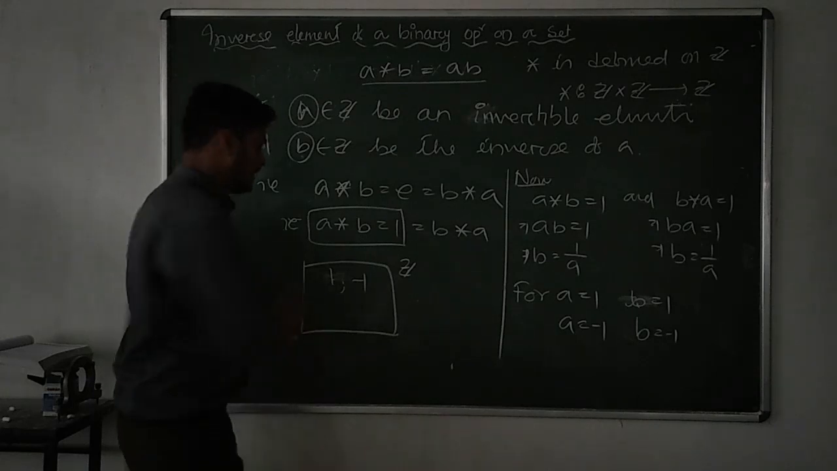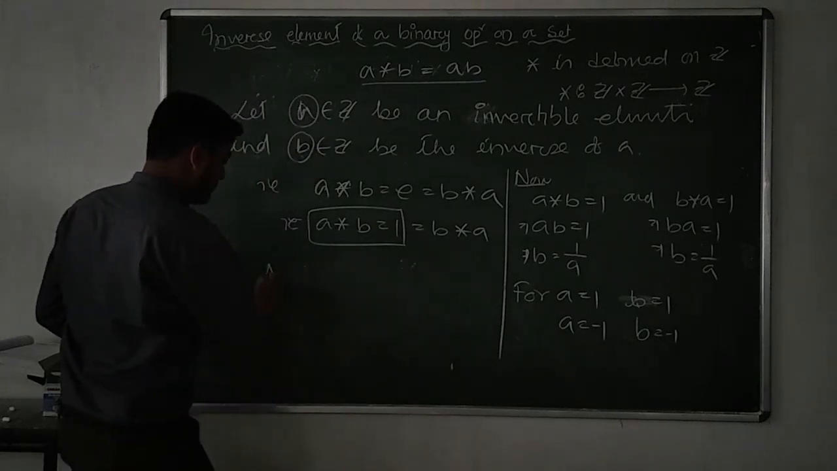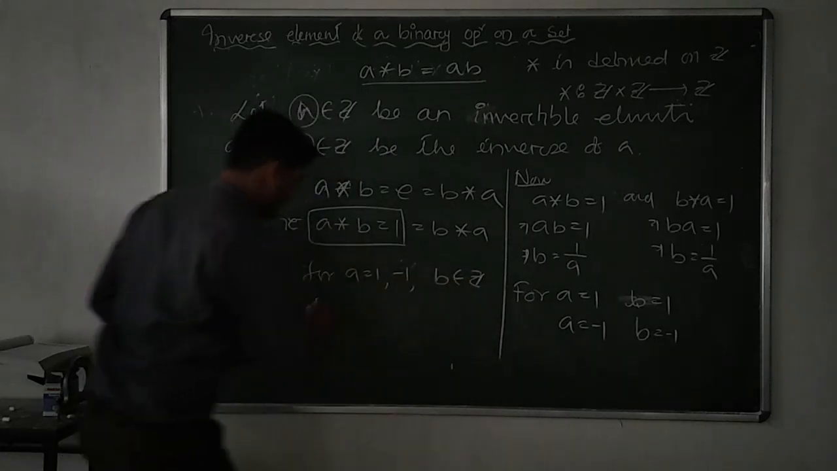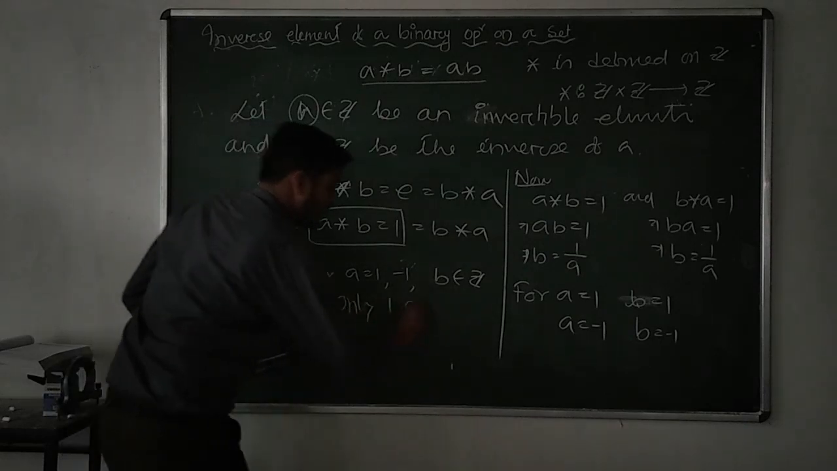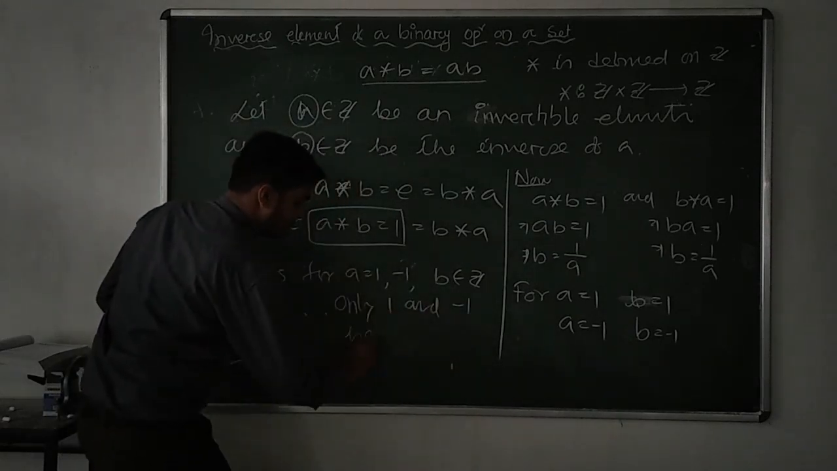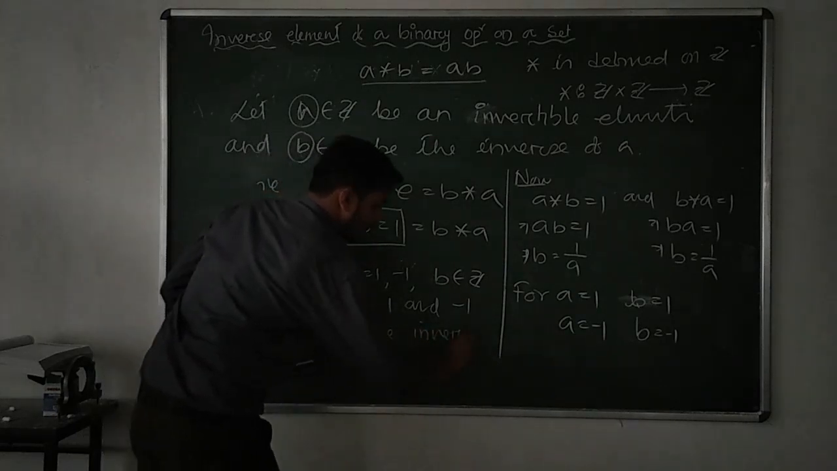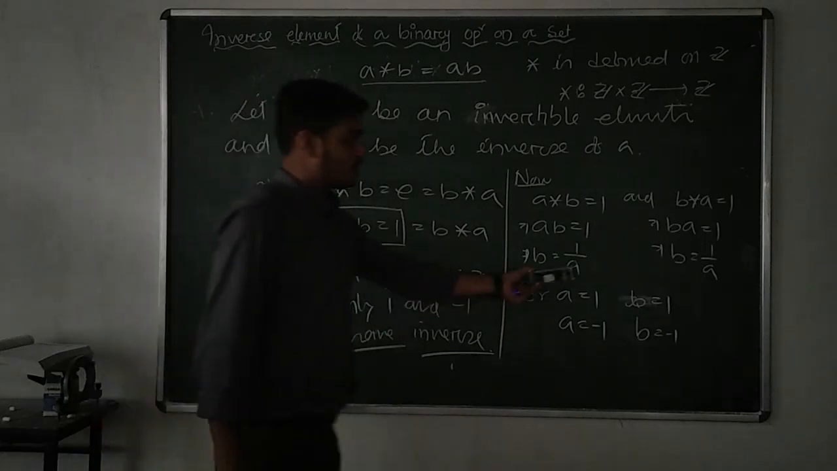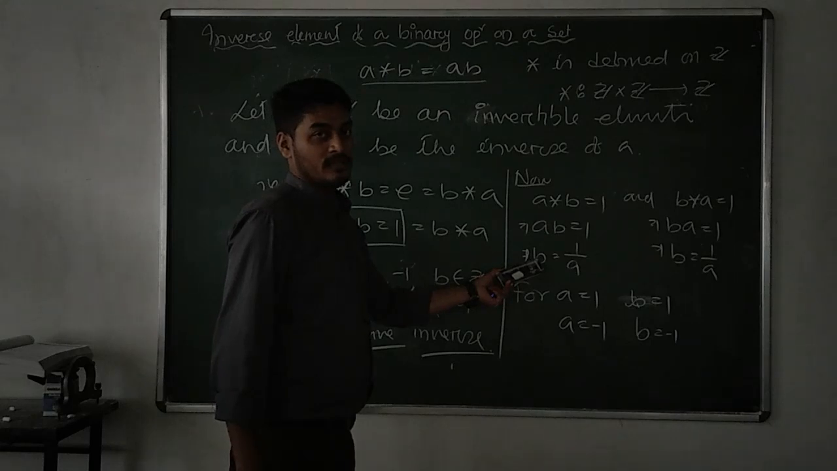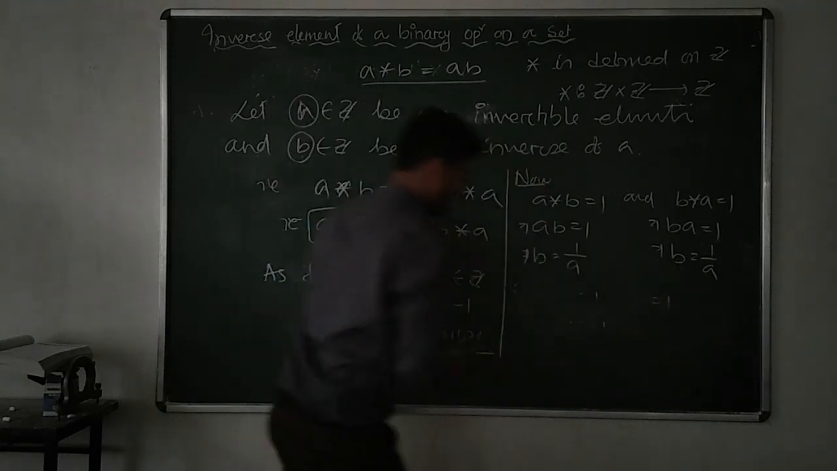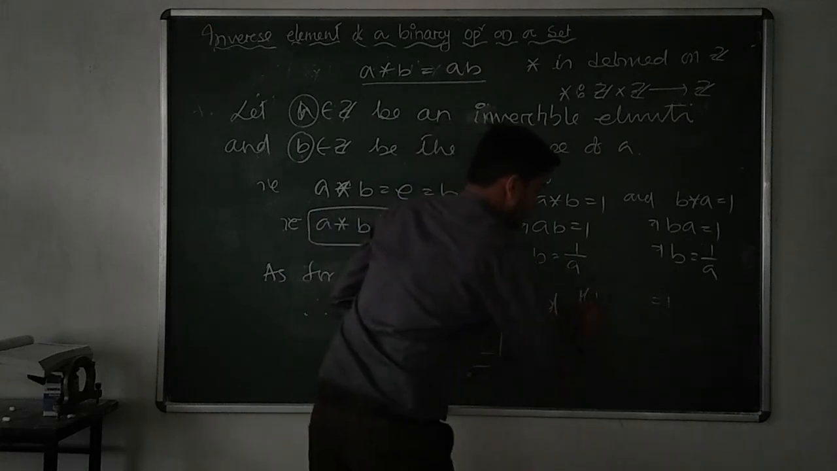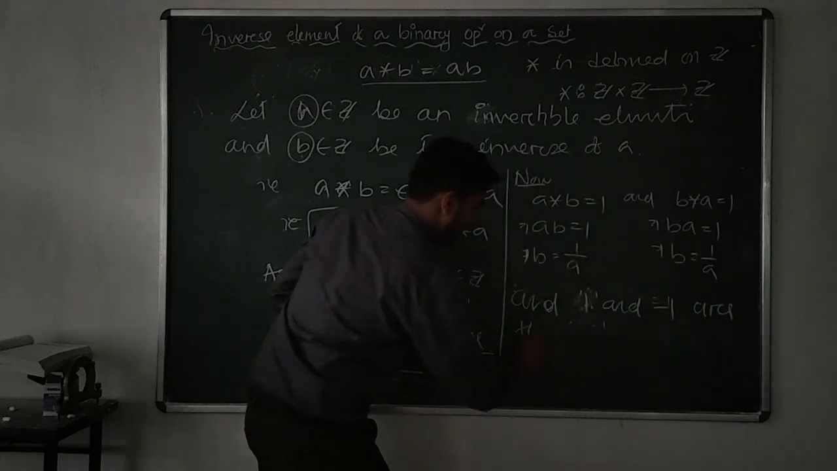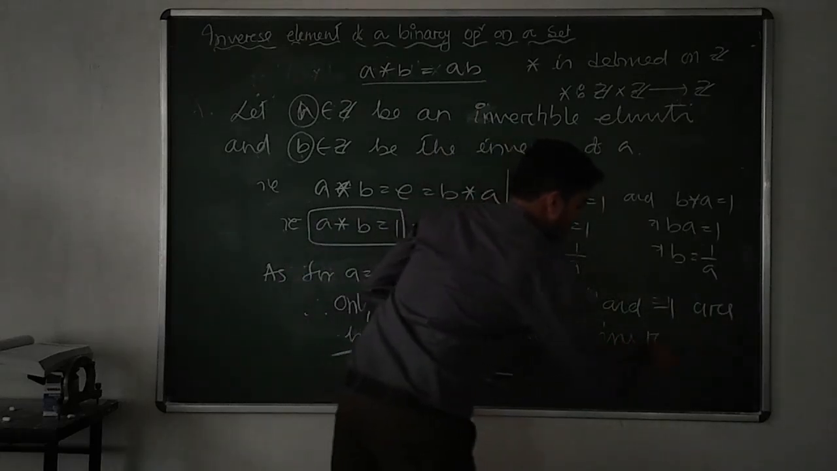For a is equal to 1, -1, b belongs to Z. Therefore only 1 and -1 have inverses. 1 and -1 are the inverses of themselves respectively.